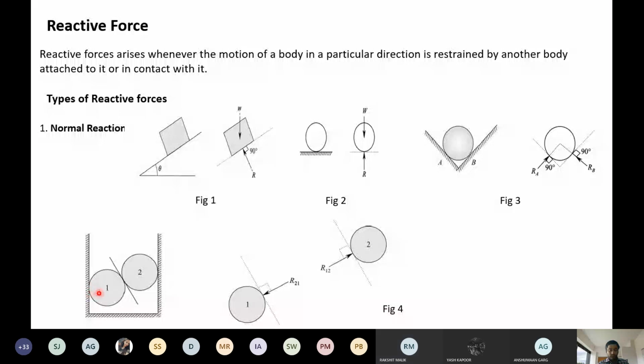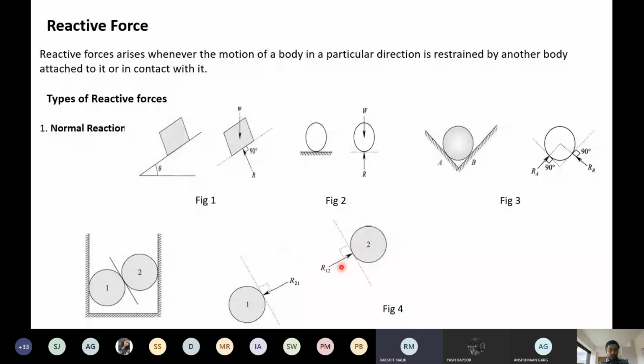So one force is this, one force is due to gravity, and the third force is this. Is it clear now? Similarly, for sphere 2, one force is this, one force is acting downward, and the third force is R12, the reaction between the two spheres, according to Newton's third law of motion.